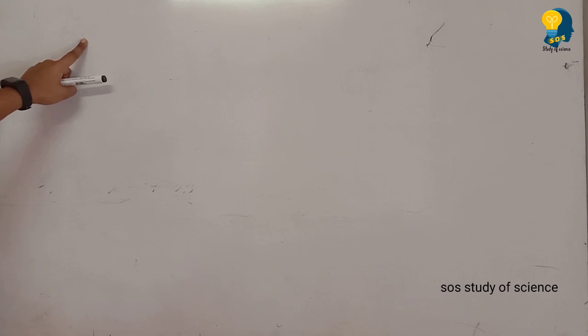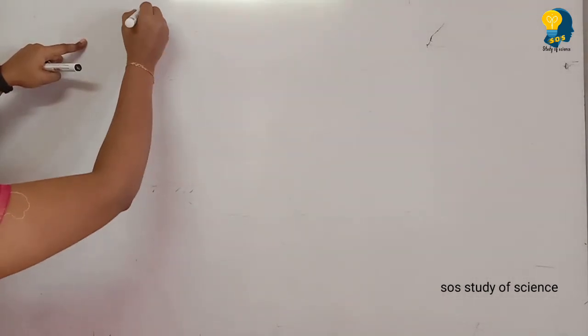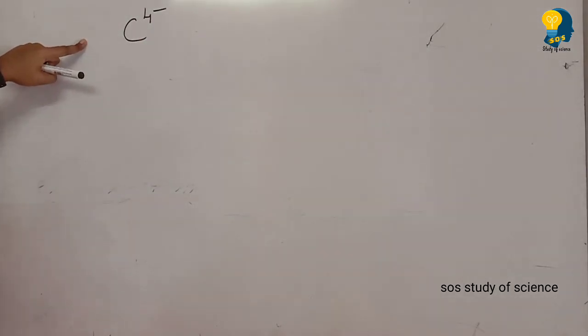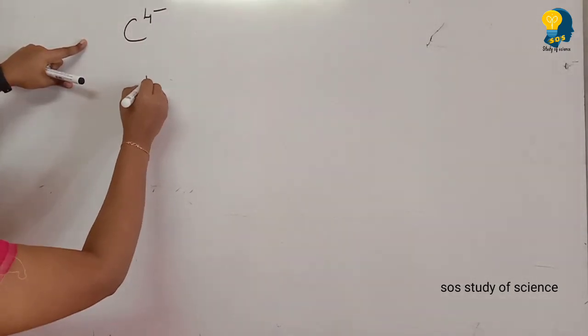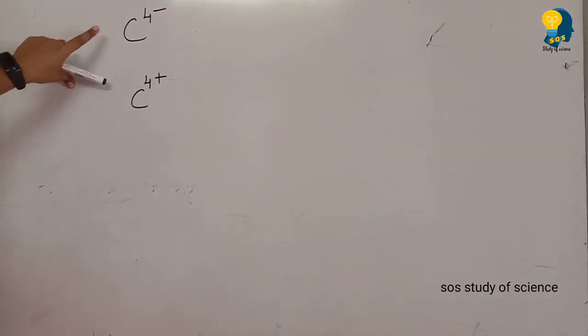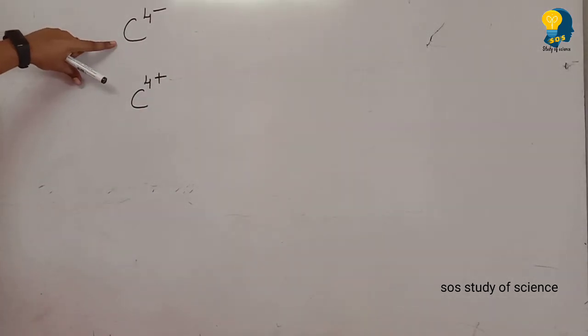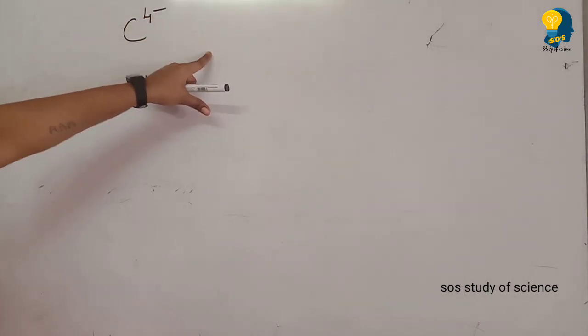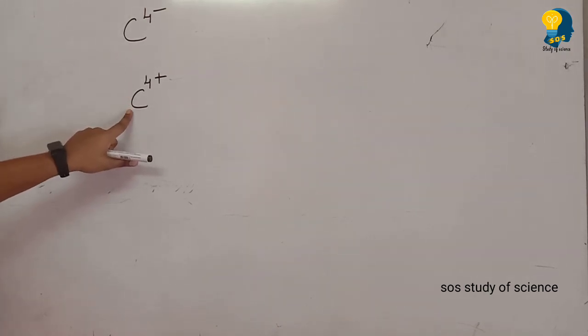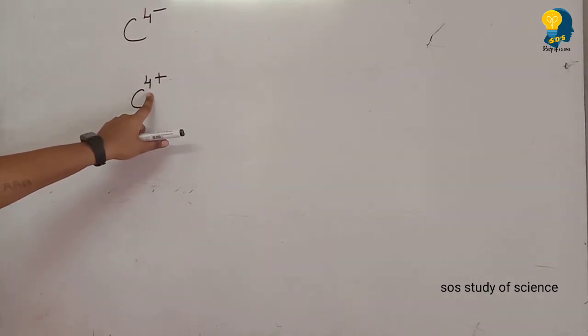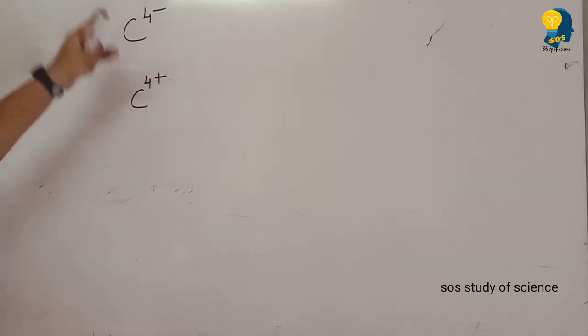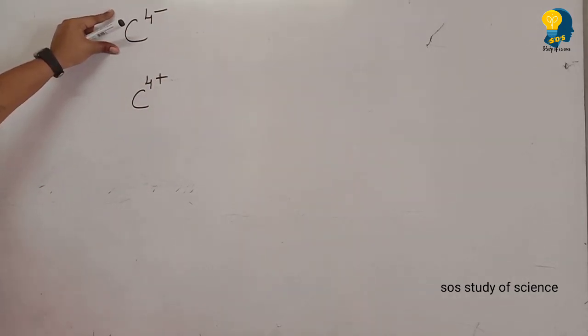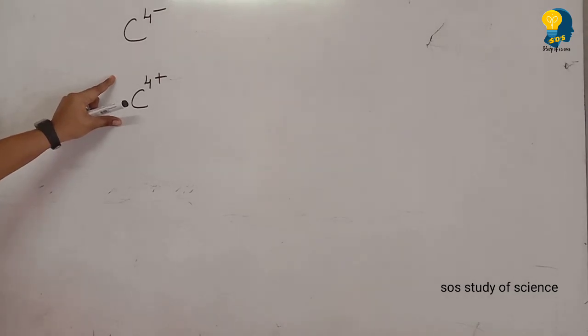The next topic is very important and is also asked in the examination. The question is: carbon does not form the C4 minus anion, and it will also not form the C4 plus cation. You have to tell the reason why. Here C4 minus means carbon taking 4 electrons, and C4 plus means carbon giving 4 electrons. Plus means donating, minus means receiving. Can carbon receive 4 electrons, or donate 4 electrons? What is the reason? You have to write.